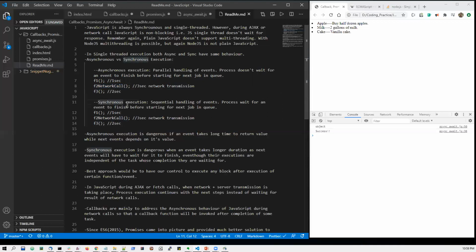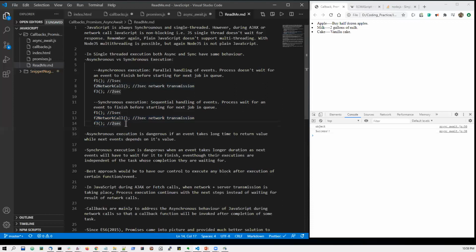But synchronous execution is also known as sequential handling of events. You can remember it this way: synchronous starts with S, and in the same way sequential also starts with S. So synchronous execution is sequential handling of events. Here, the process doesn't move forward to the next process execution before completing the current process. So if f1, f2 and f3 are in the same sequence, it will wait for f2 to complete for the entire 3 seconds, and then it will go to f3.